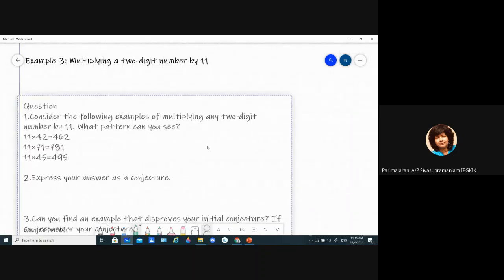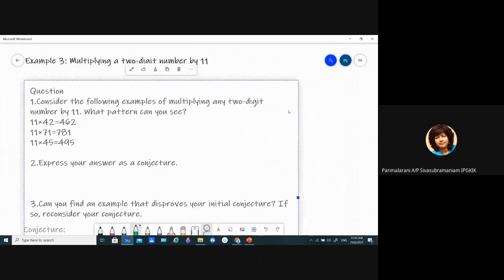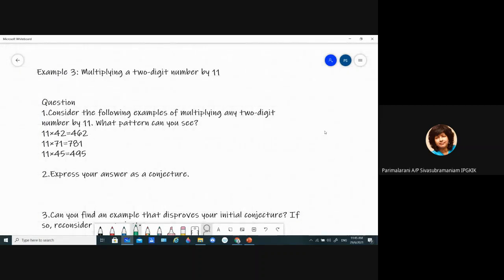Example 3: multiplying a two-digit number by 11. The question is, consider the following examples of multiplying any two-digit number by 11. What pattern do you see? 11 times 42 is 462. 11 times 71 is 781. 11 times 45 is 495. Is there a pattern that you see there? Yes, what's the pattern?